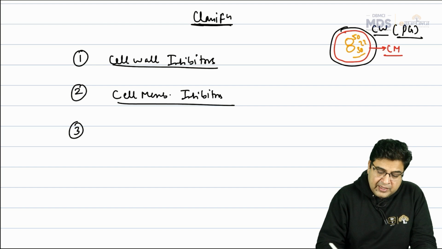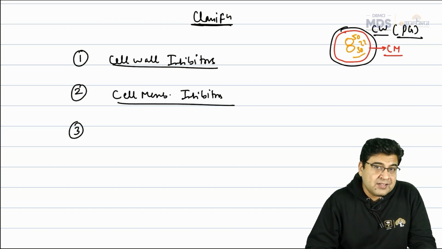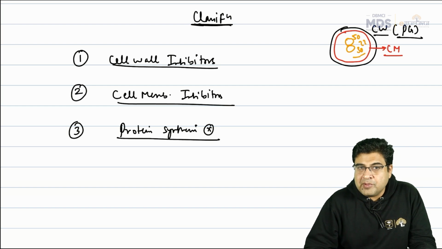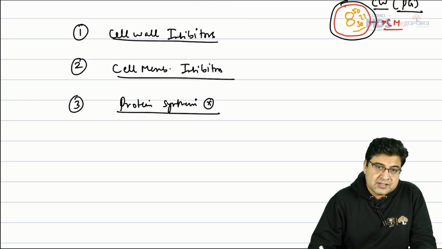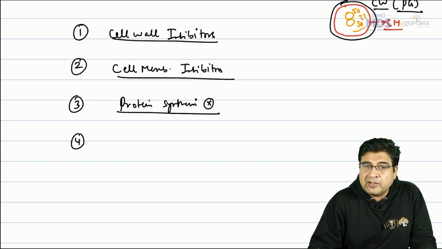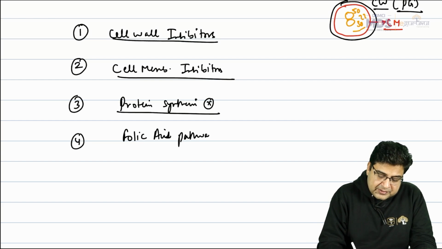Now after the cell membrane, we have the next structure, the cytoplasm, and in the cytoplasm we have ribosomes. In ribosomes, protein synthesis takes place. So we have a third group of medicines, which we call protein synthesis inhibitors. So we have cell wall inhibitors, cell membrane inhibitors, and protein synthesis inhibitors. Now we have a fourth group of medicines which are inhibitors of the folic acid pathway taking place in the bacteria. So we call them folic acid pathway inhibitors.